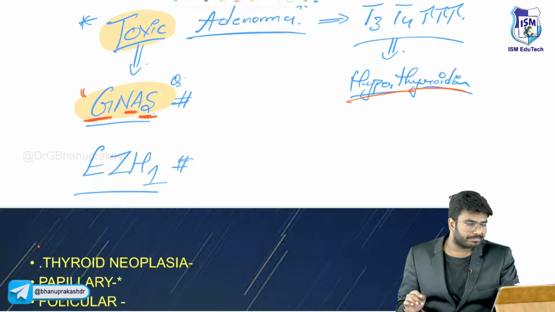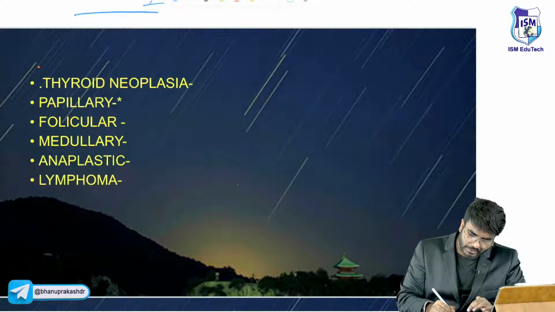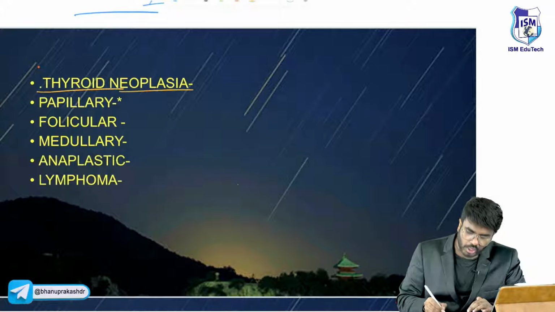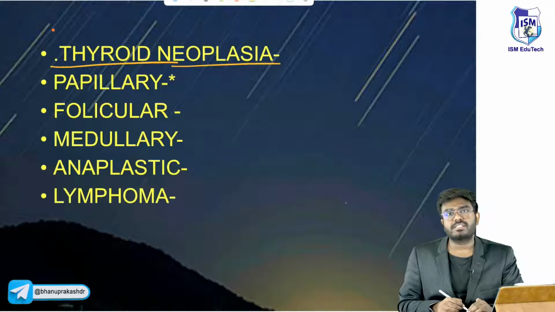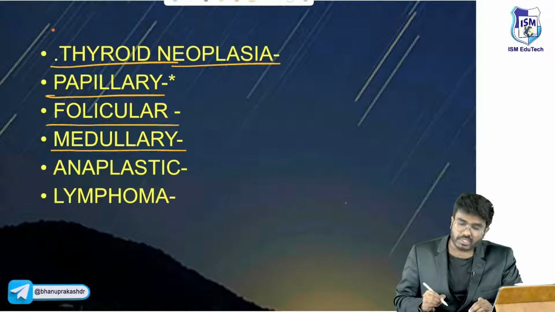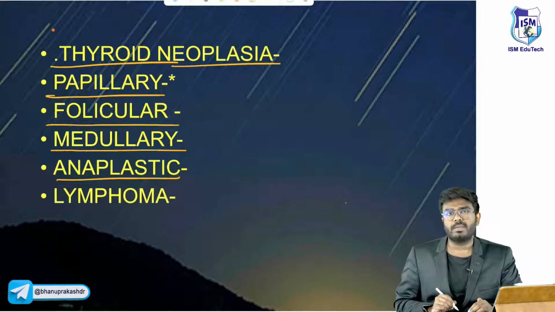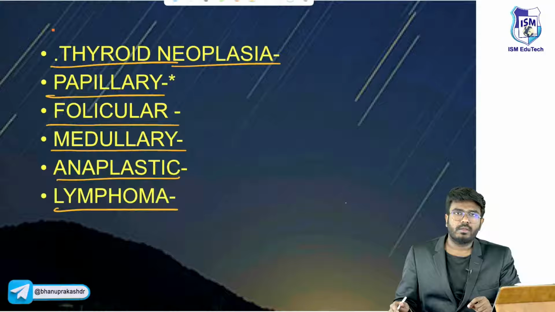Okay, cancer. Next, let's directly jump into thyroid neoplasias. Neoplasias means cancers, not benign. So how many types of thyroid neoplasias are there? Four types: papillary carcinoma, follicular carcinoma, medullary carcinoma, anaplastic carcinoma, and the least common variety is lymphoma.